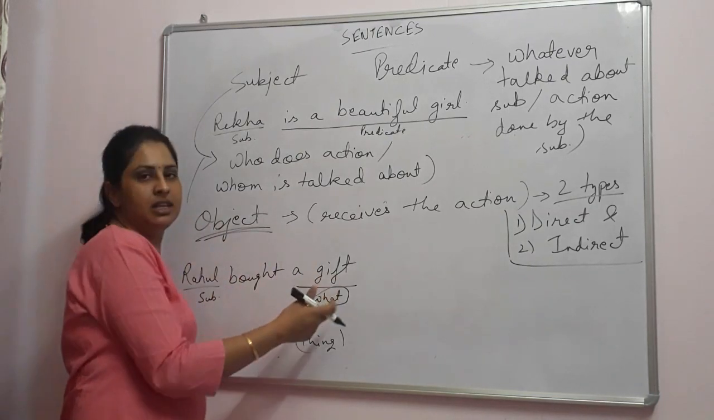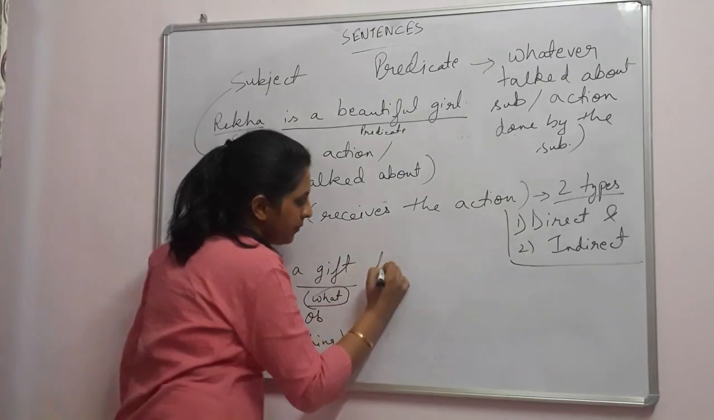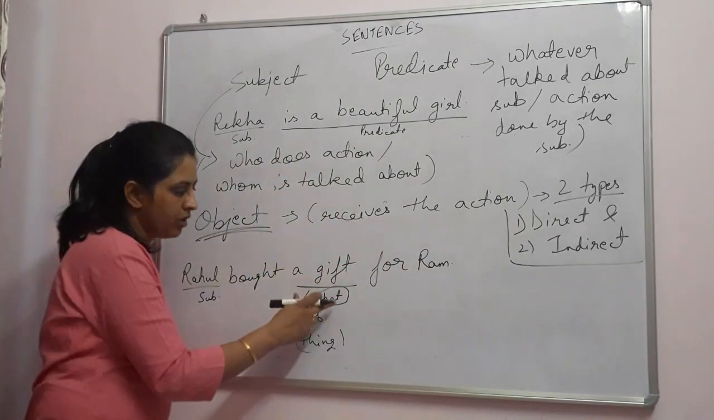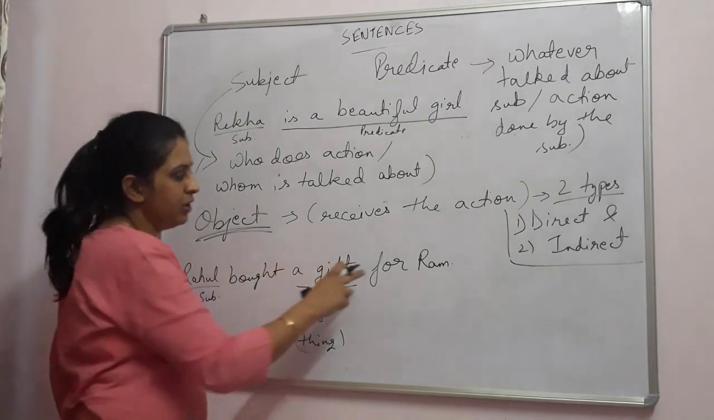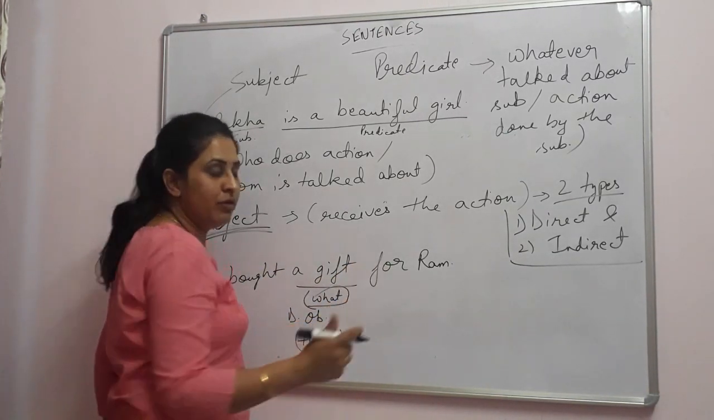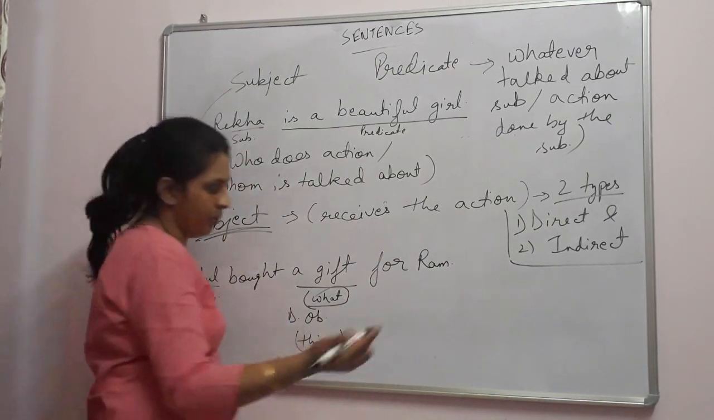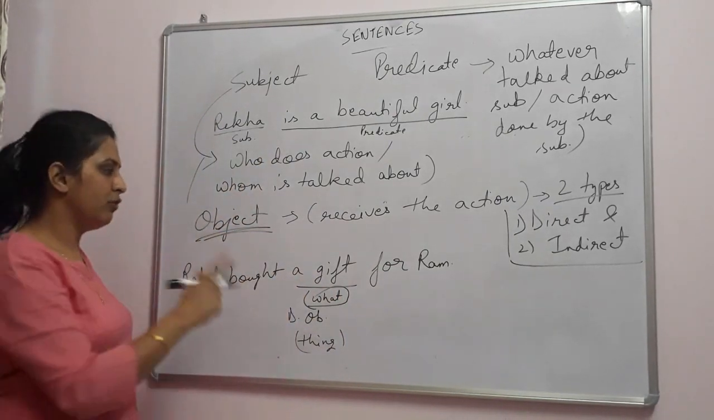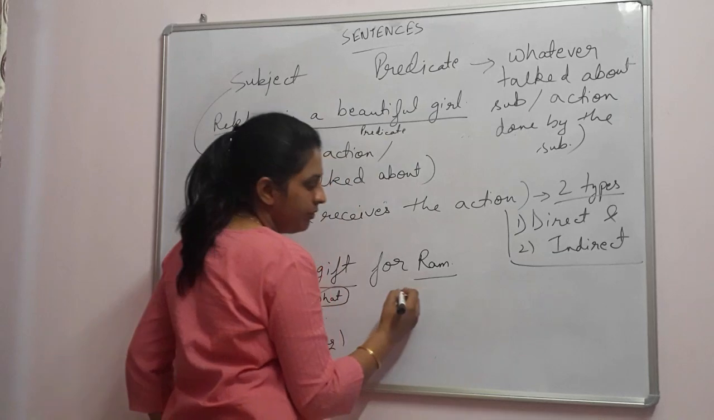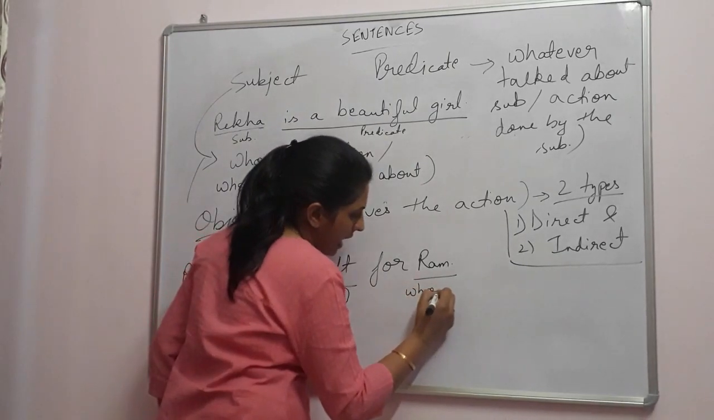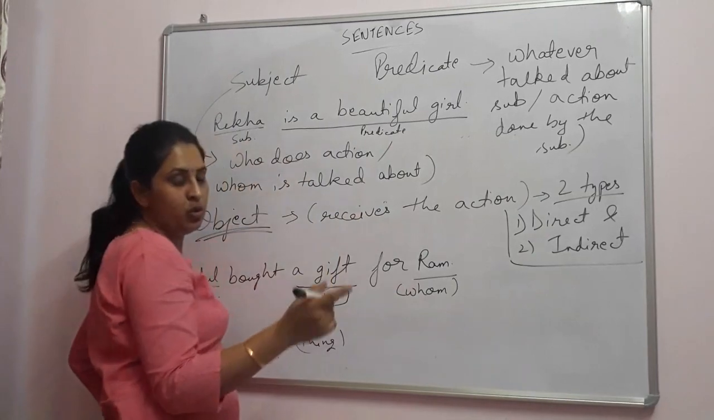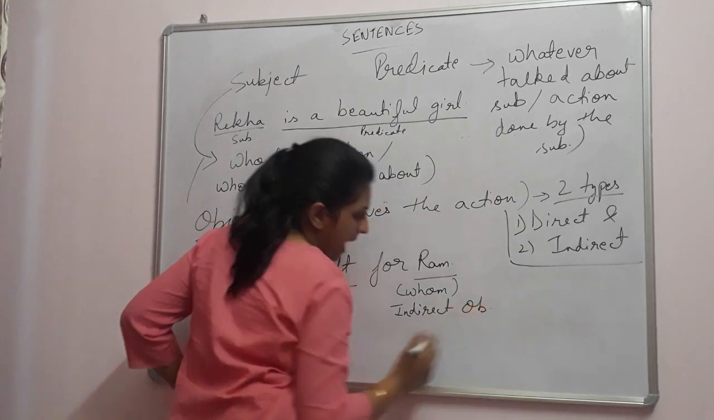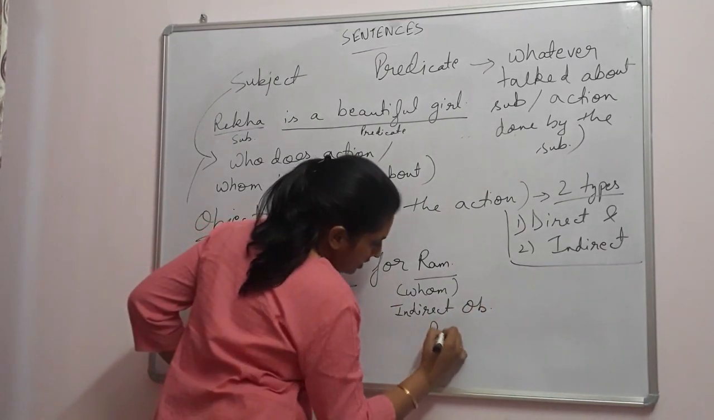But if we extend this sentence further, like Rahul bought a gift for Ram. Now we have extended the sentence. So Rahul bought a gift for Ram. So we will ask the question after for, after the preposition. What will we ask? Rahul bought a gift for whom? We ask the question word whom. He bought the gift for Ram. So Ram came as the answer when we asked the question word whom. And when we get the answer of the question word whom, that becomes an indirect object. And indirect object is always a person. Okay.